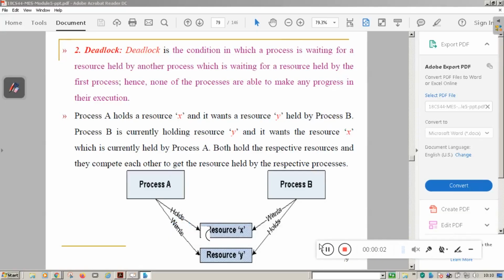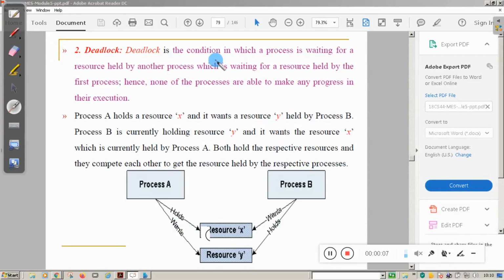So, student, deadlock. What is a deadlock? Deadlock is the condition in which one process is waiting for the resource held by another process, which is waiting for the resource held by the first process.